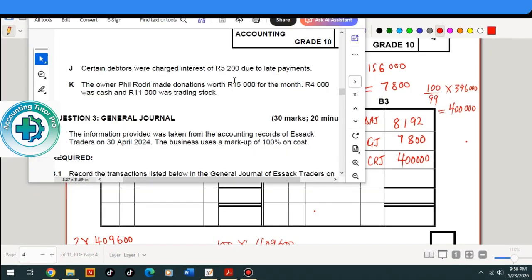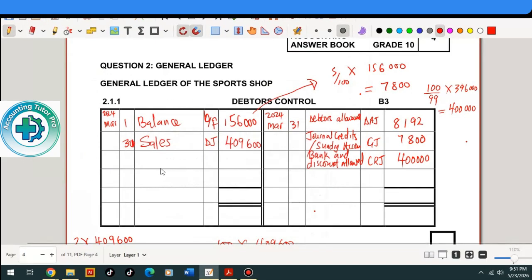The next question is item J. Certain debtors will be charged interest of 5,200 due to late payments. When debtors are charged interest on late payment, this increases what they owe. Because it increases what they owe, we record it in the debtors control account as an increase, meaning it will be on the debit side of the debtors control.